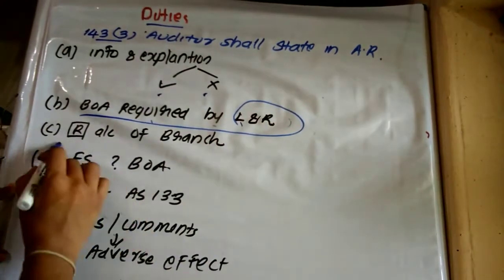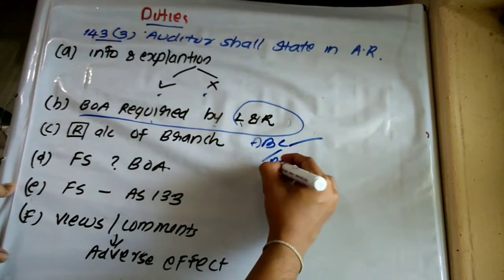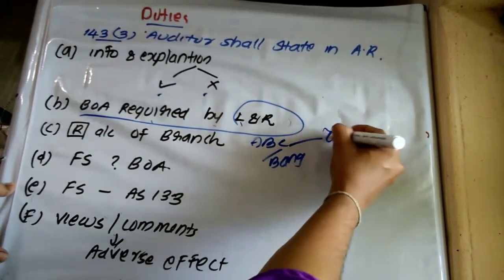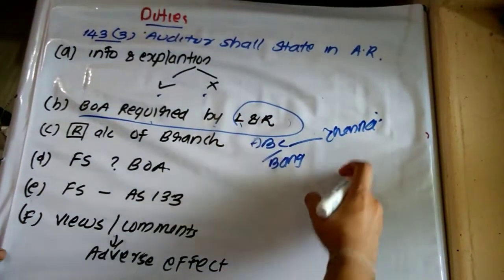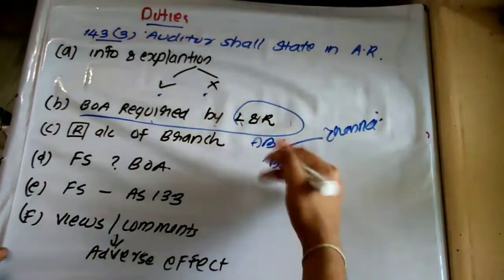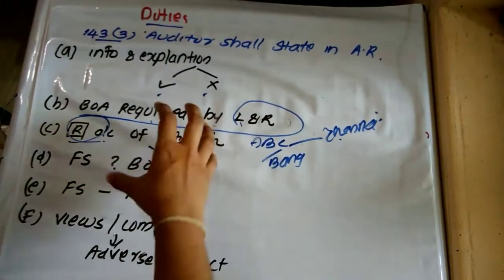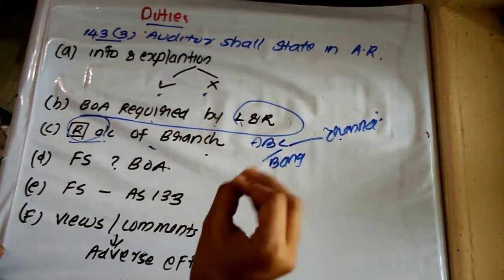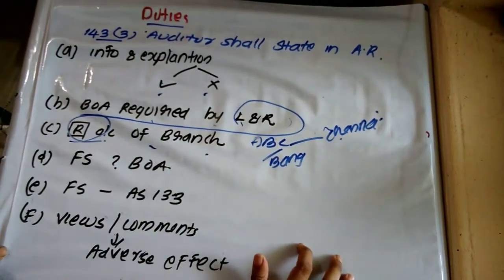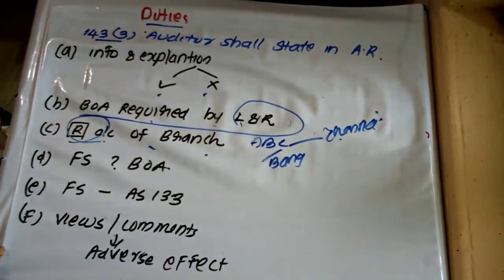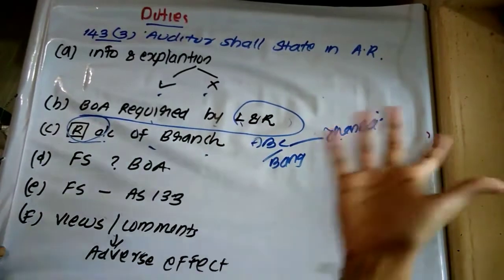Then suppose ABC company is located in Bangalore, having a branch at Chennai, and the audit of the Chennai branch was not conducted by the same auditor. So he has to obtain what? Report on accounts of the branch. So the auditor has to state whether he has received the report on accounts of the branch. It has to be received for the purpose of expressing an opinion with respect to the principal office. So the auditor should indicate whether he has received the report on accounts of the branch or not.